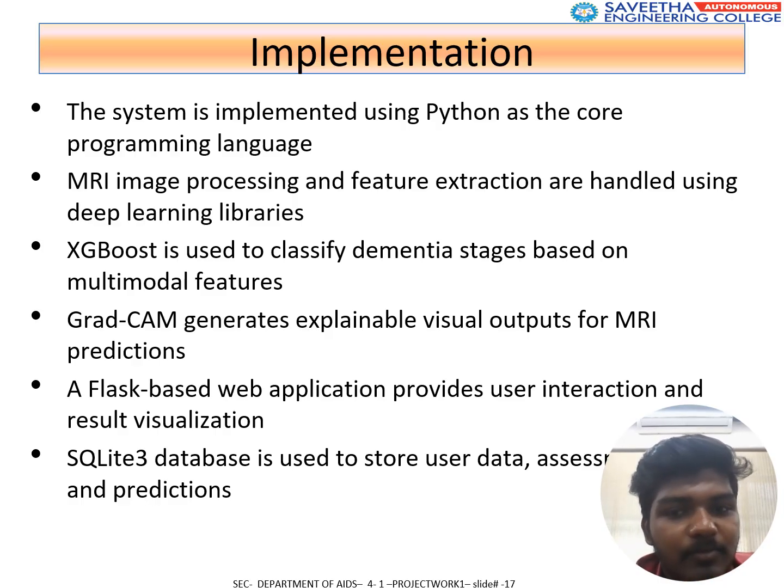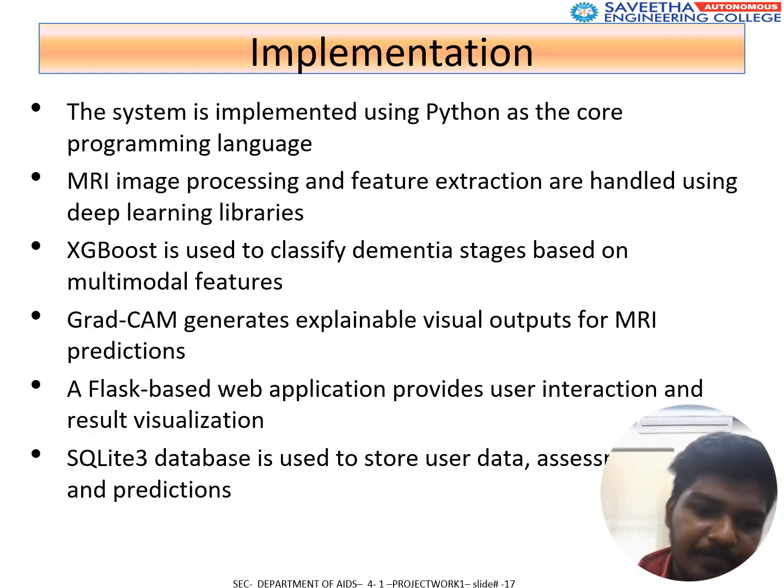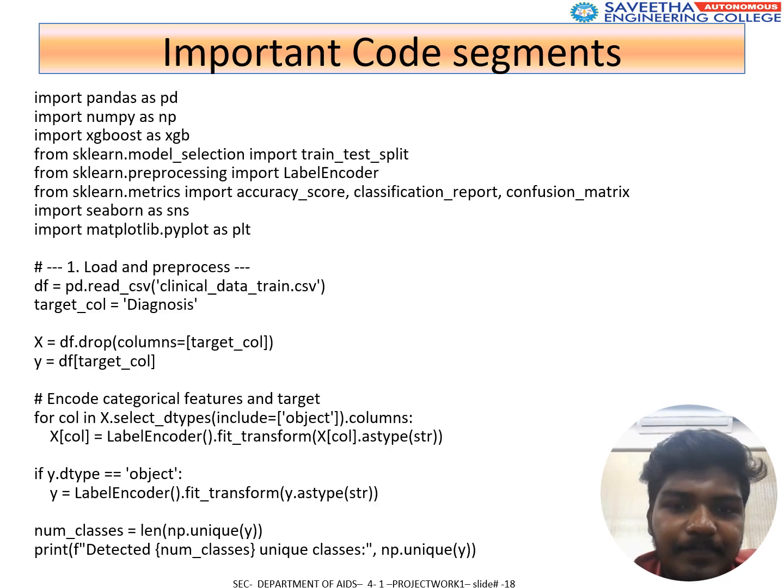Implementation. We implemented Python as the core programming language. MRI image processing and feature extraction are handled using deep learning libraries. XGBoost is used to classify the dementia stage based on multimodal features. GradCAM generates explainable visual outputs for MRI prediction.